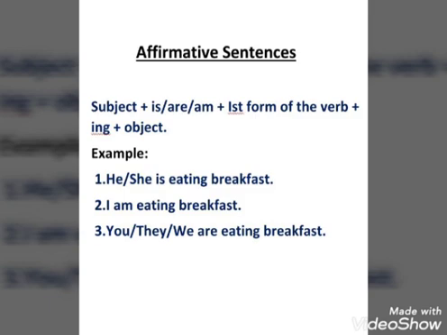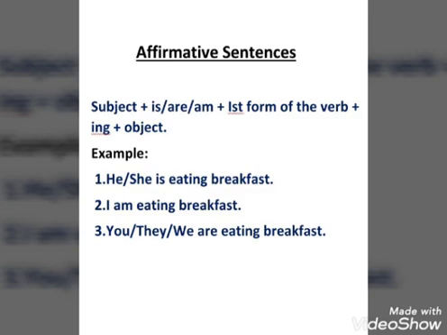Here we can say any of them. Either he is eating breakfast, she is eating breakfast. He or she are singular subject, so we have used is. Next, I am eating breakfast. Here the subject is I, and we use am with I, so I am eating breakfast.